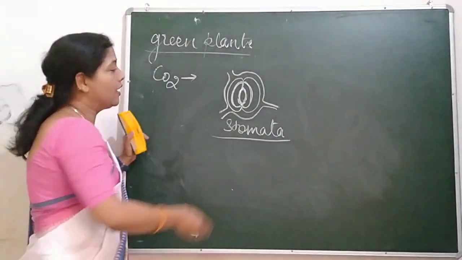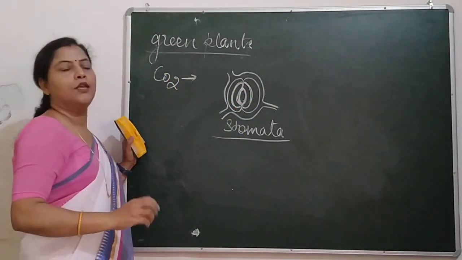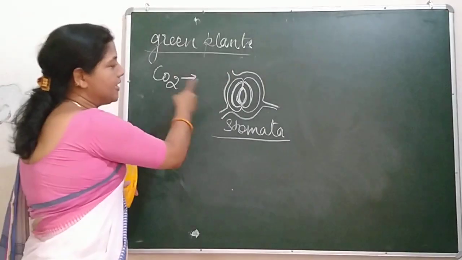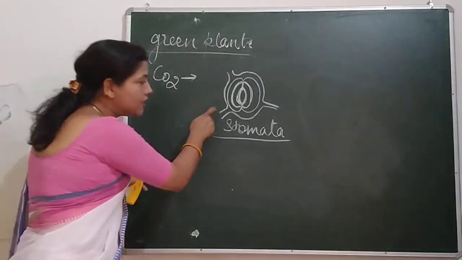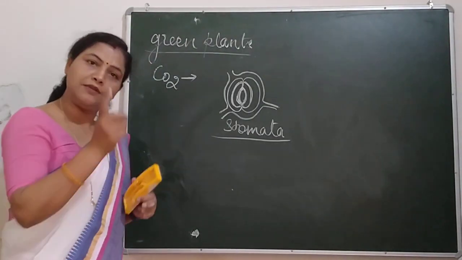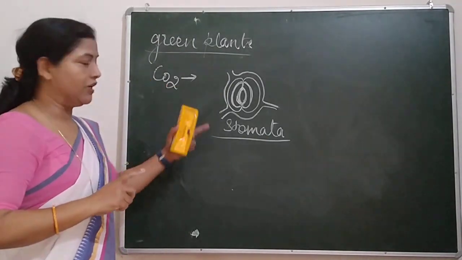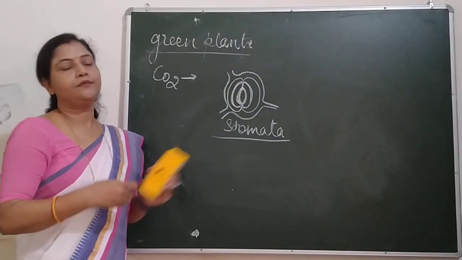Because of the swelling, an opening appears right in between, through which atmospheric carbon dioxide enters inside the leaf. So what is this place? Stomata is the site of exchange of gases in plants.